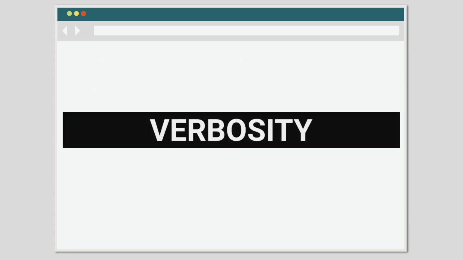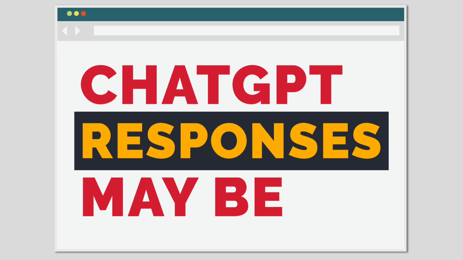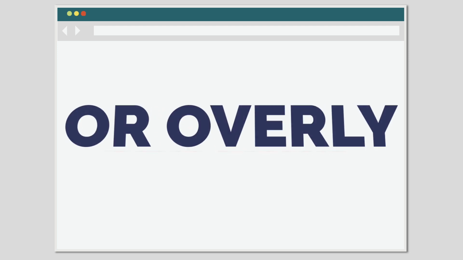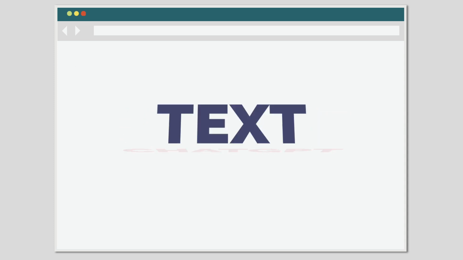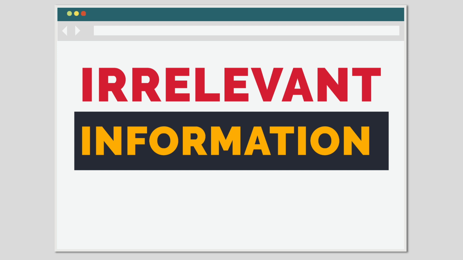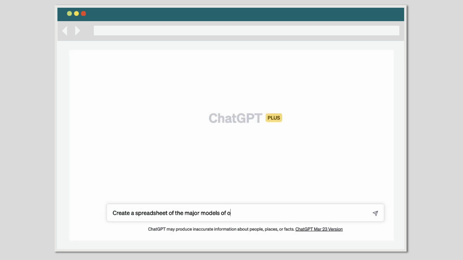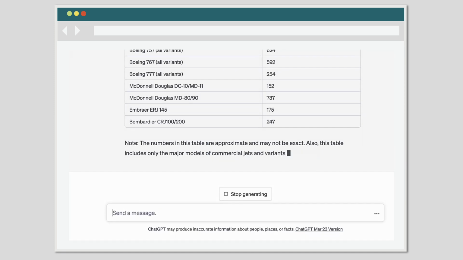The second limitation of ChatGPT is verbosity. ChatGPT may sometimes generate responses that are unnecessarily long or overly detailed. Text returned by ChatGPT may include irrelevant information or cause the core message to be lost. You can provide specific instructions to ChatGPT, limiting the amount of information returned.